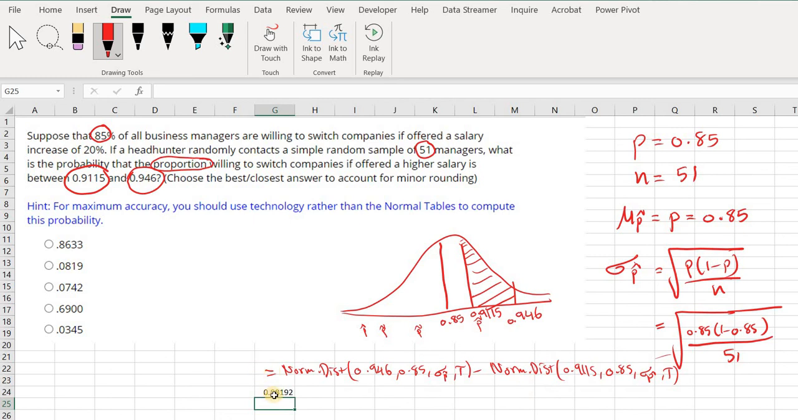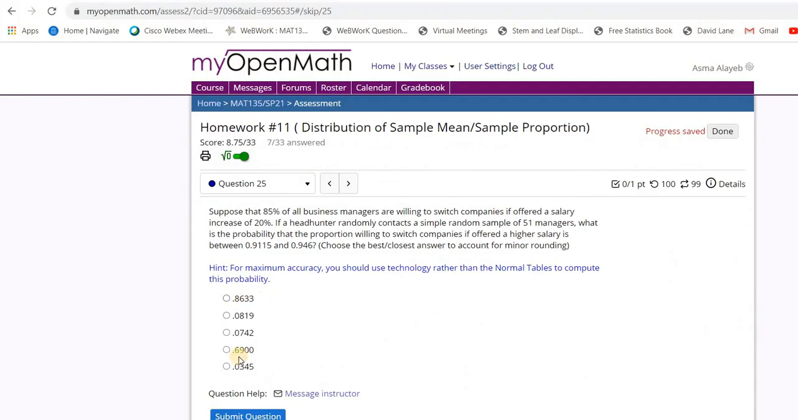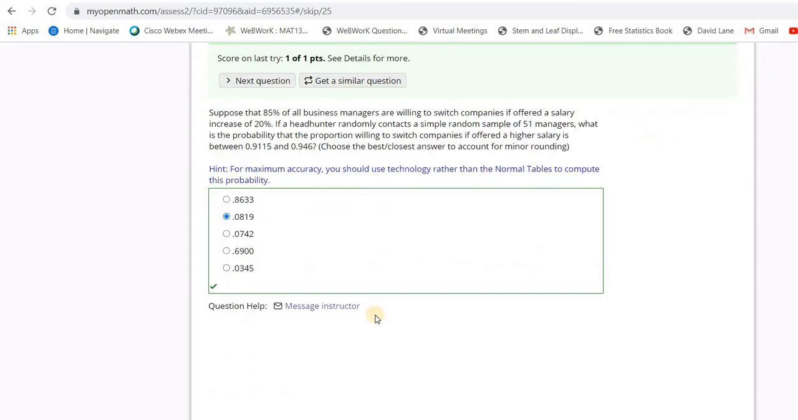So that is the answer. As you can see, this is the second option. If you round it to 4 decimals, this is going to be your second option. So I'm going to select the second option in the question. And that is how you answer this question.